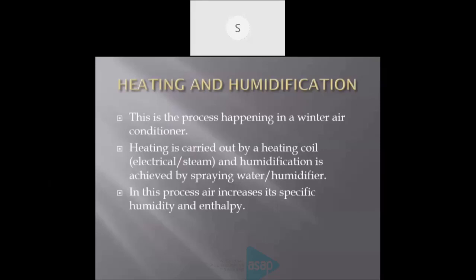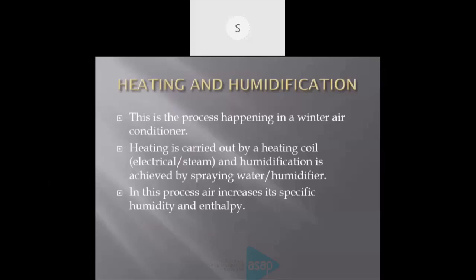Here, the process is happening in a winter air conditioner. Heating is carried out by a heating coil, and humidification is achieved by spraying water or a humidifier. How is heating carried out? Heating is carried out by electrical coils, or steam tubes, since steam has high heat, we know. By using steam coils or electrical coils, we can heat the room. And humidification is achieved by spraying water or using a humidifier. Humidification means increase in the vapor content. For that, we spray the water or use a humidifier.